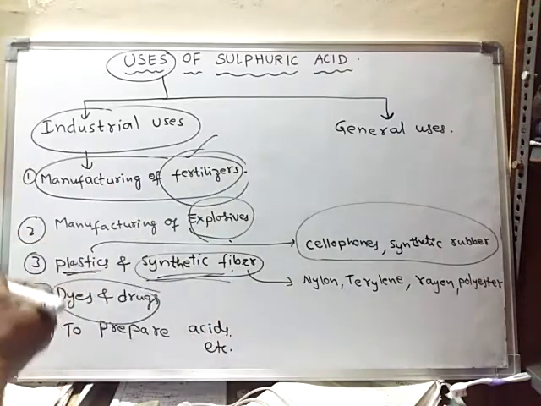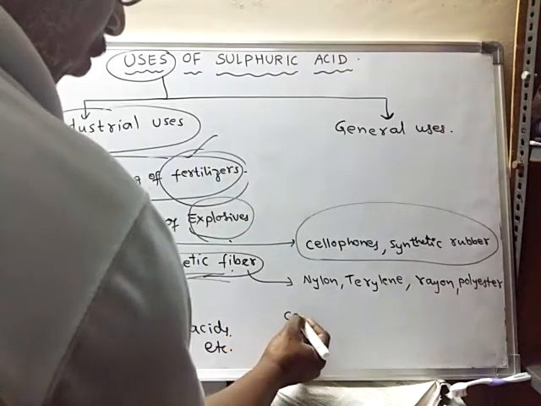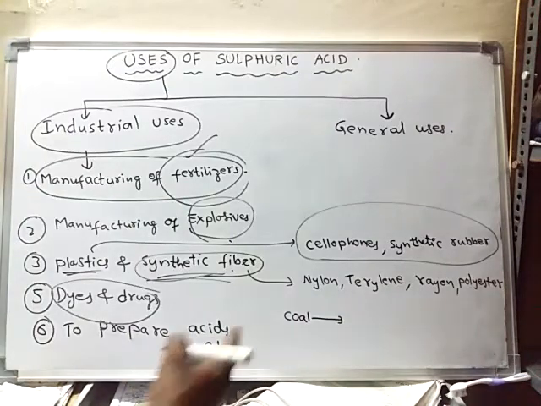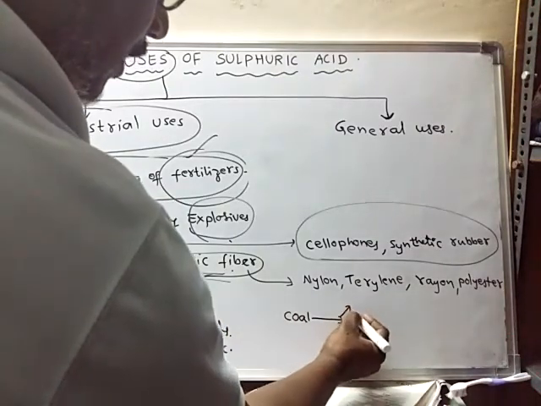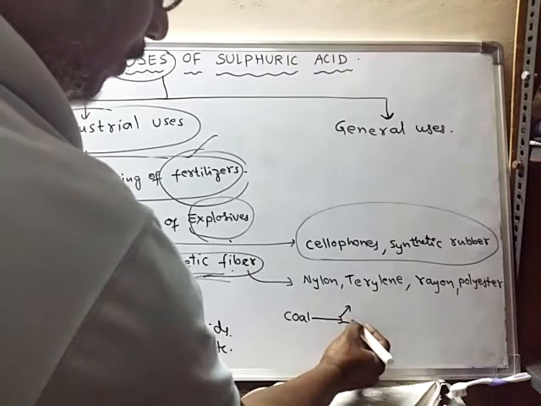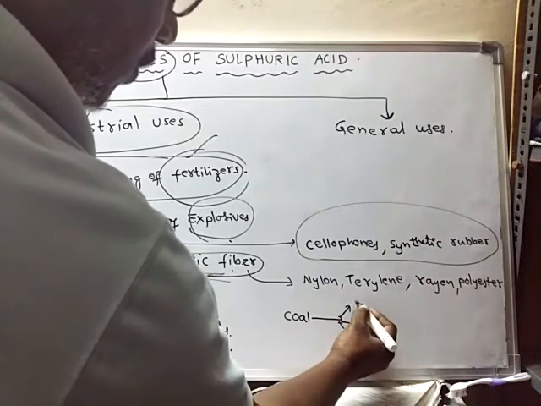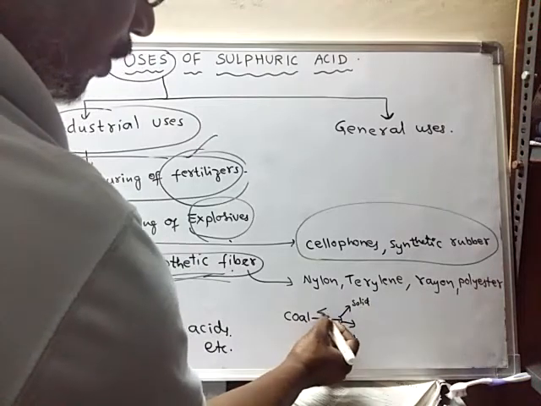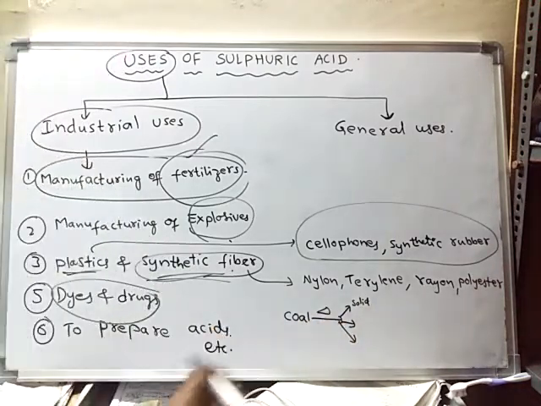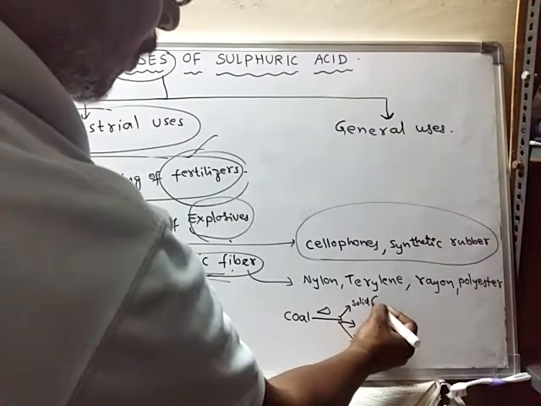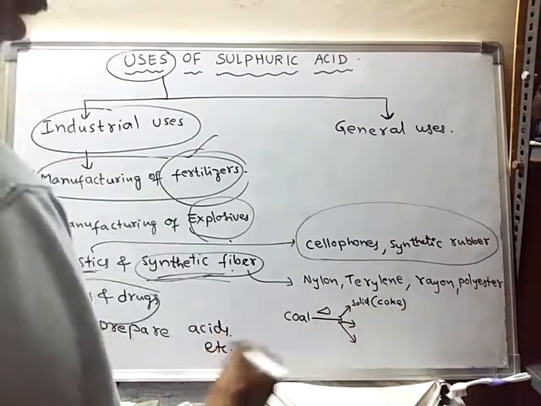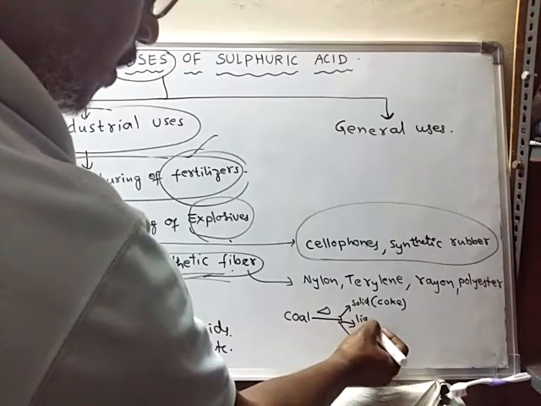suppose you take coal. When this coal is heated to very high temperatures, three types of substances are formed. Solid substances are formed. The solid substance which is obtained when coal is heated to very high temperatures is called coke.